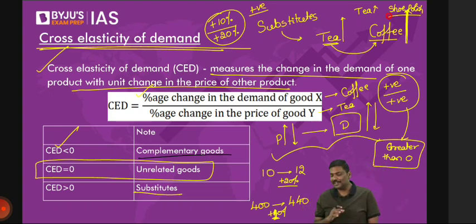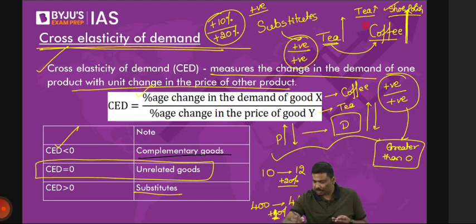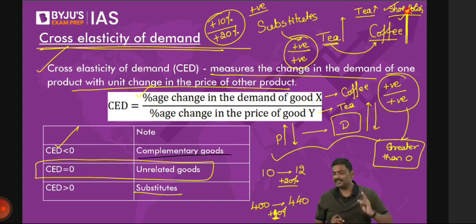Price of tea has gone up, denominator is positive. Demand for shoe polish has gone up, numerator is positive. And now you'll come to a conclusion: the tea as well as the shoe polish are both basically one and the same, that is, substitute goods. This is wrong. Do you understand this? It is wrong.